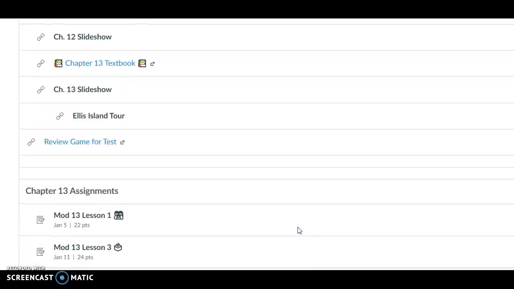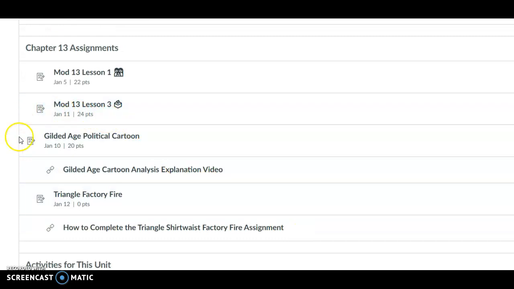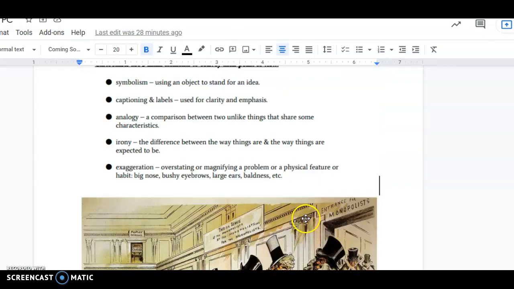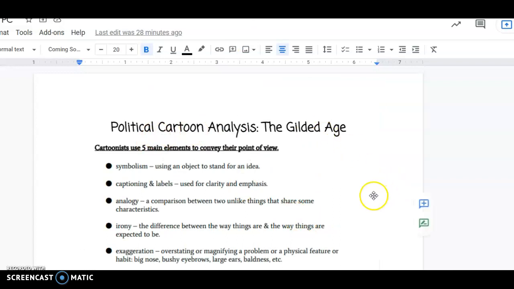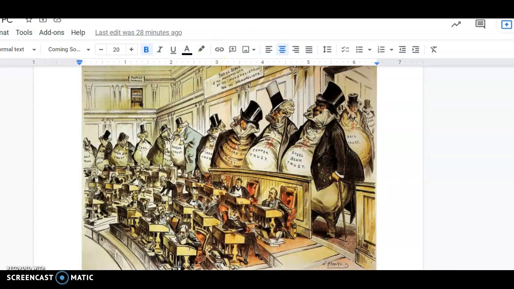So on Monday, and I have this typed out in the email, you are going to complete this right here, which is the Gilded Age political cartoon assignment. When you open it up, it looks like this at the top: political cartoon analysis, the Gilded Age. There's the political cartoon that you're going to be looking at.